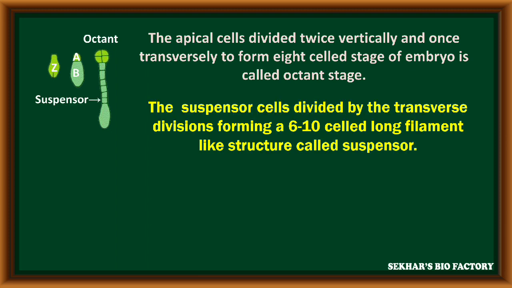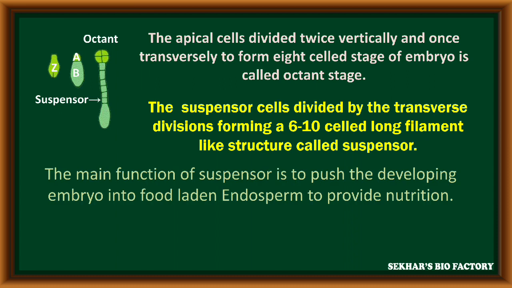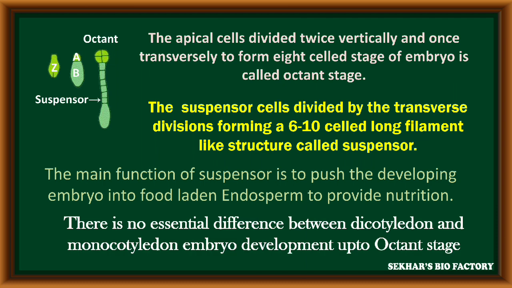Similarly, the suspensor cell divides transversely and forms a 6 to 10 celled long filamentous structure. It is called the suspensor. The main function of the suspensor is to push the developing embryo into the endosperm to receive food material. There is no essential difference between monocotyledon embryo and dicotyledon embryo up to the octant stage.